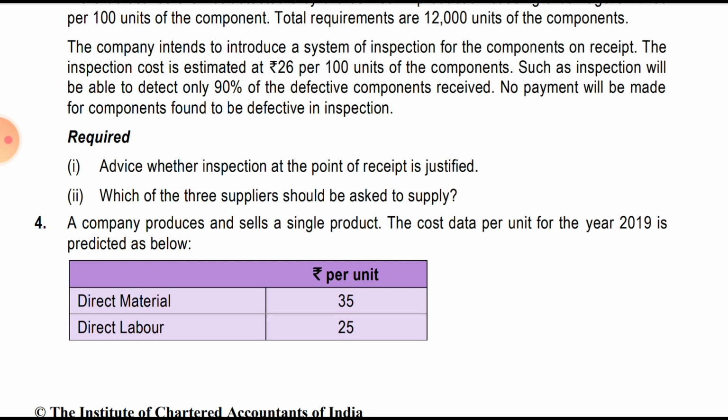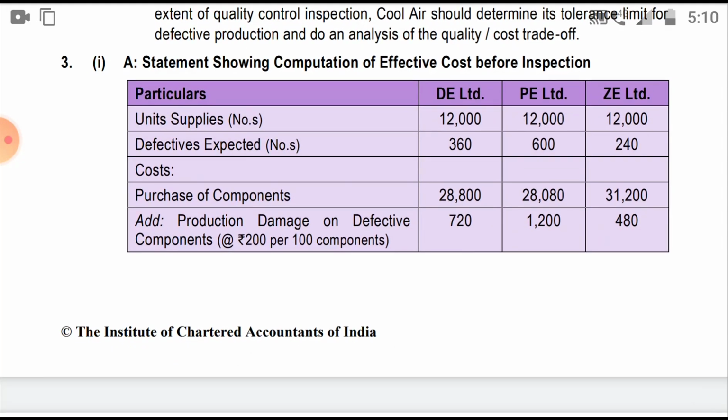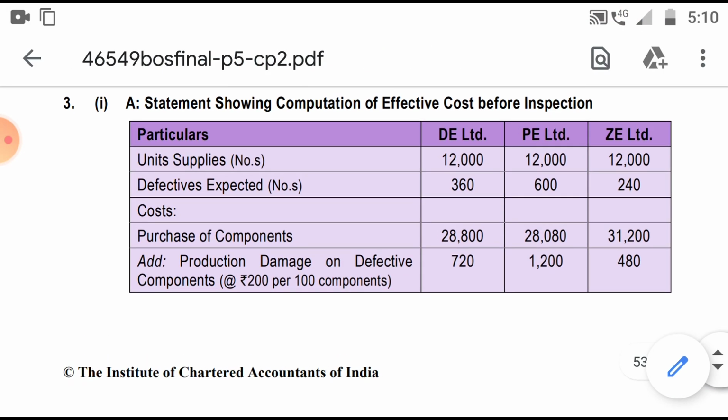The first part is the calculation part, where we justify whether the inspection at the point of receipt is justified or not, whether the incurring of cost is justified or not. So how do we proceed? We will first prepare a statement showing the computation of the effective cost of the inspection, with particulars DE, PE and ZE.